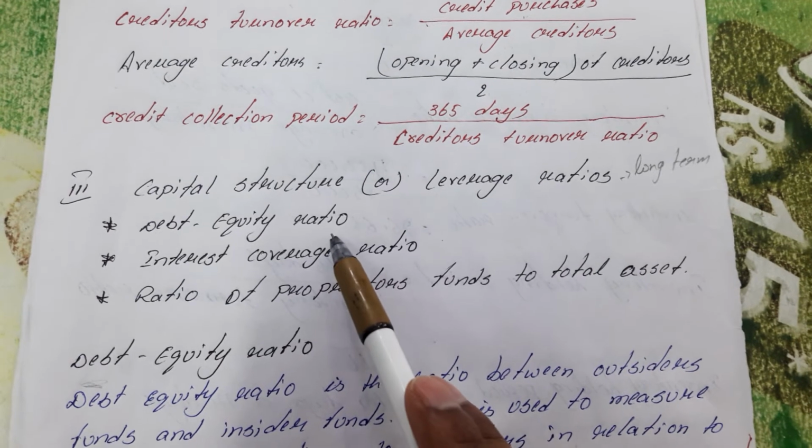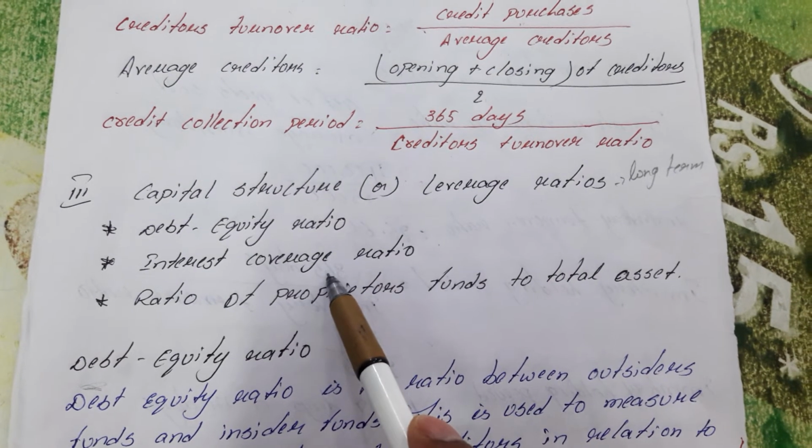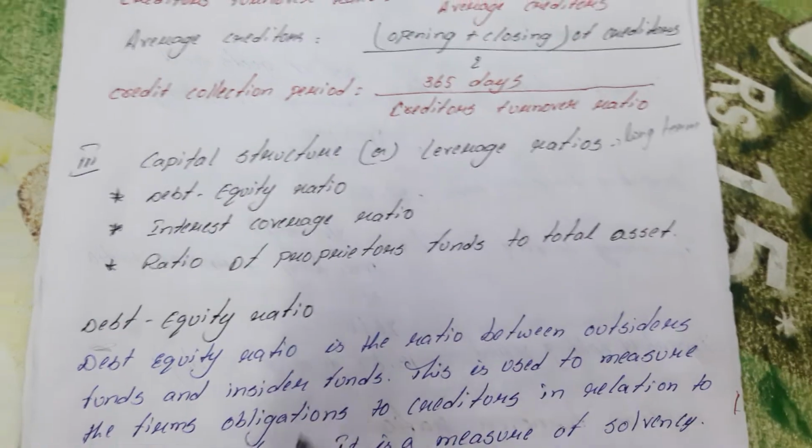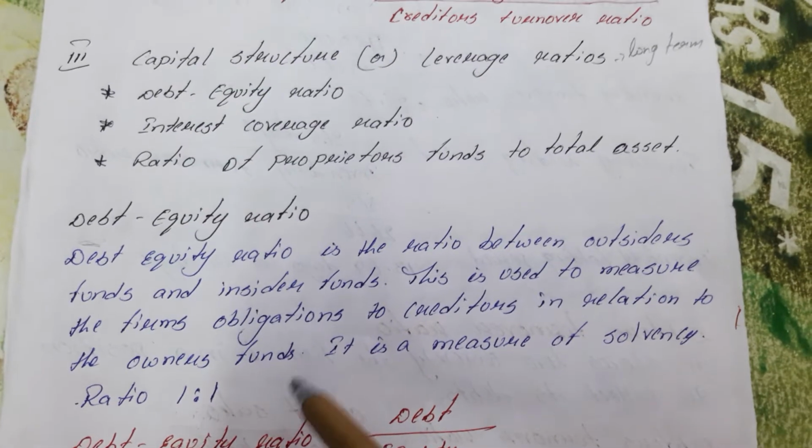In this, the first one is debt equity ratio, the second one is interest coverage ratio, and the third one is ratio of proprietors funds to total assets. First we discuss debt equity ratio.